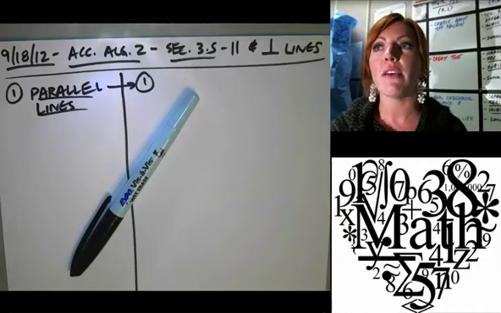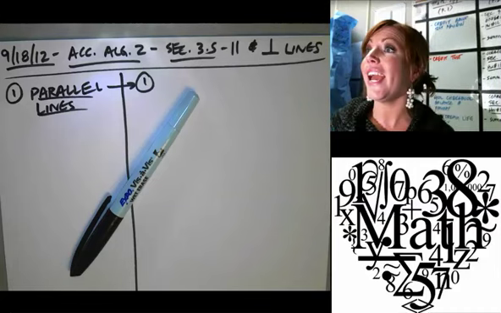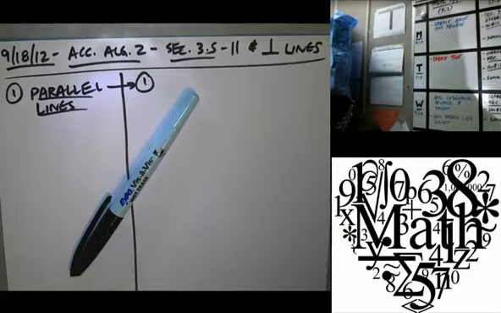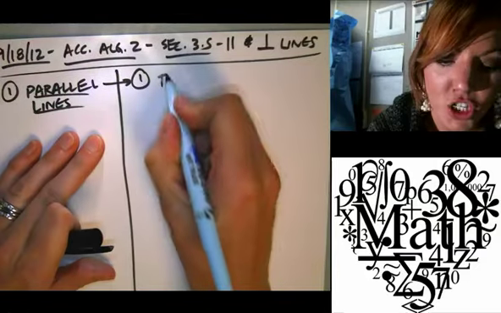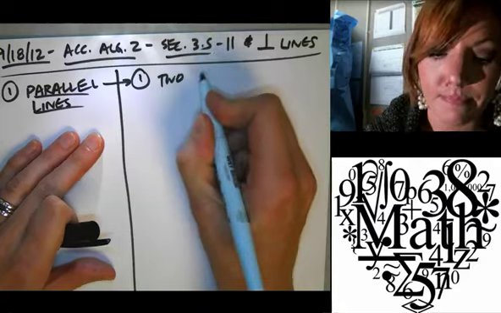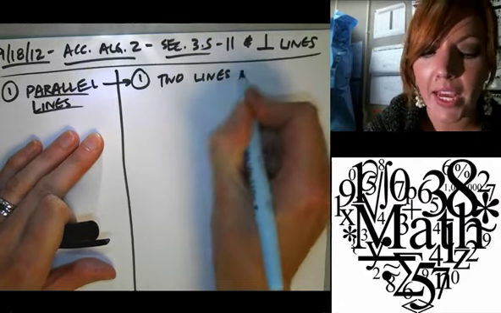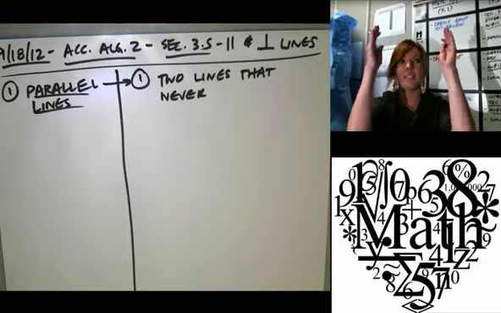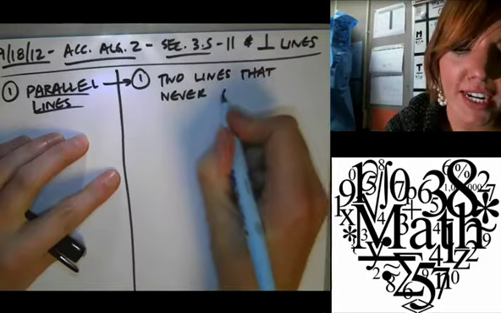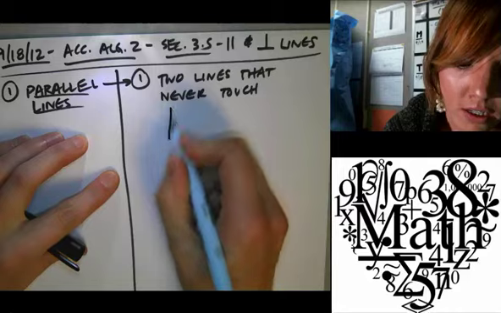Nathan, what are they? They are two lines that never touch. Two lines that never touch. Clap if you agree with Nathan. Okay, so I had a lot of people doing this. That's good too. Two lines that never touch. So they look like that.